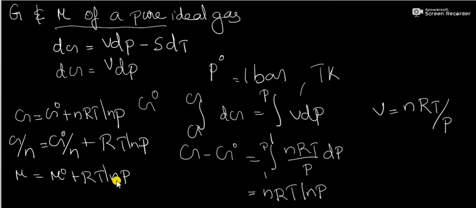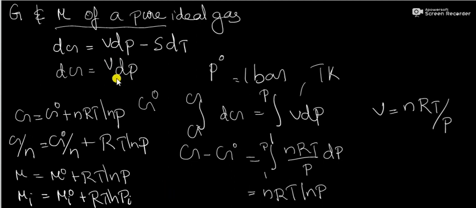Then what is the case of the chemical potential of an ideal gas in a mixture of ideal gases? In a mixture of ideal gases, the chemical potential mu i of the ith component is given by mu i equal to mu i0 plus RT ln Pi, where mu i0 is the standard chemical potential of the ith component and Pi is its partial pressure.